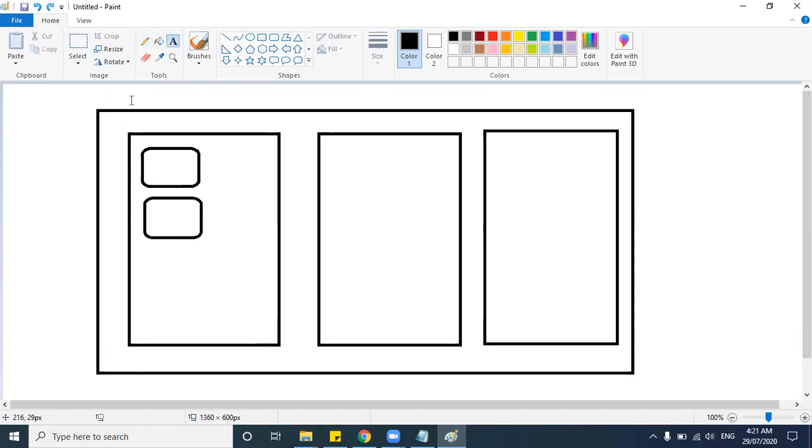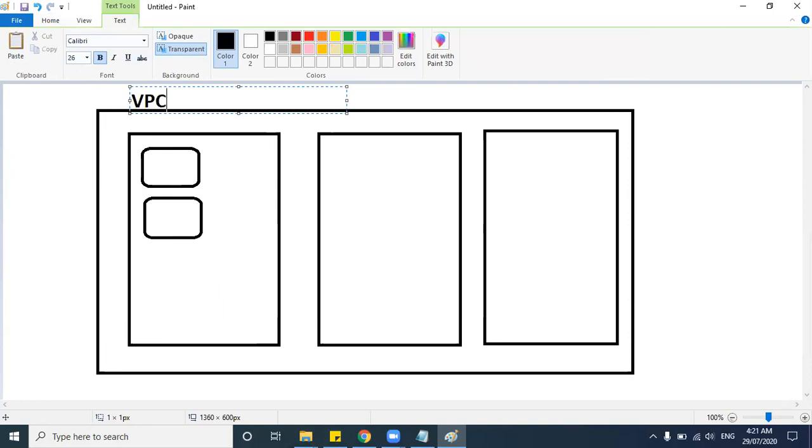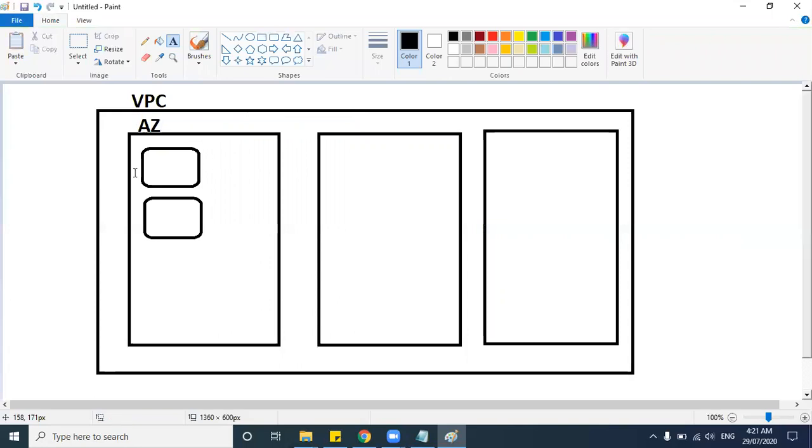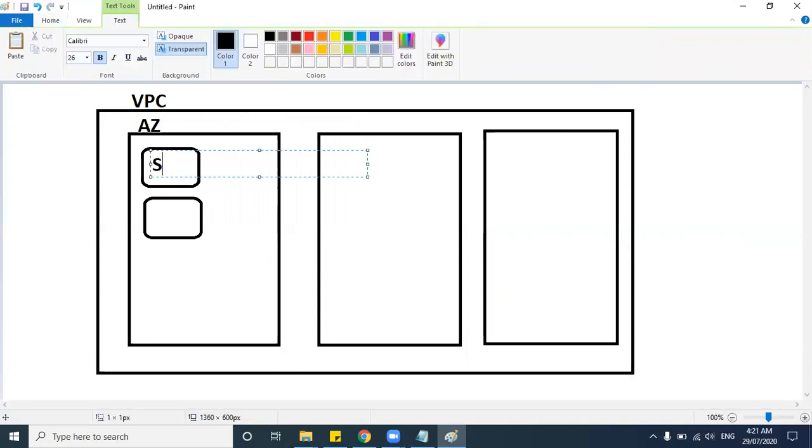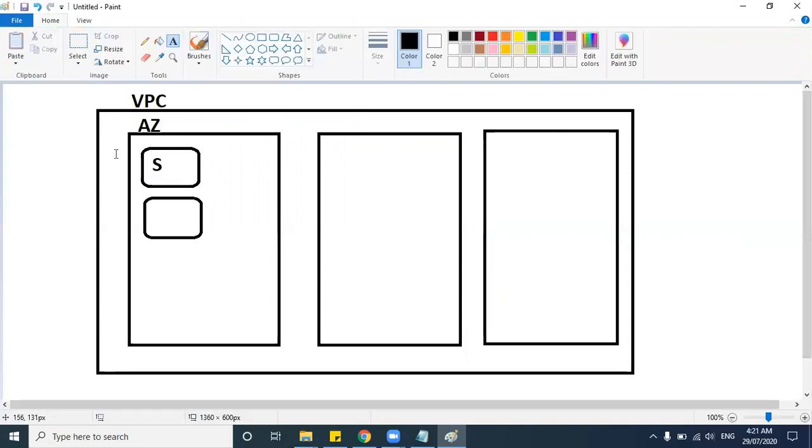So what we'll do is, let's say this is the VPC, and these are availability zones, and these are your servers. What usually people will do is create their servers in different availability zones. So suppose you have created in zone 1, then they will create in zone 2.